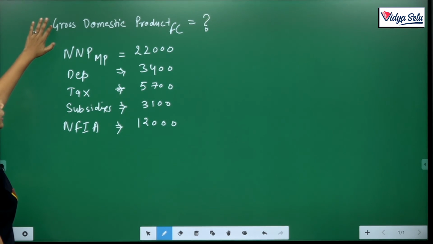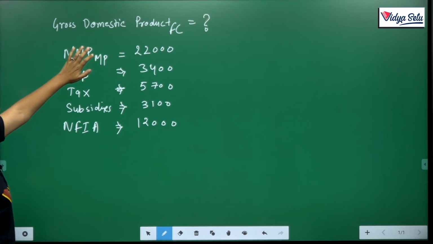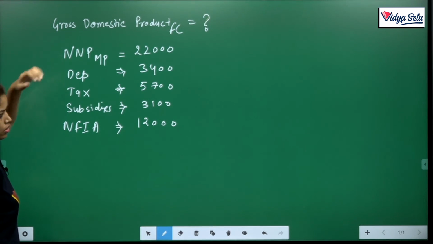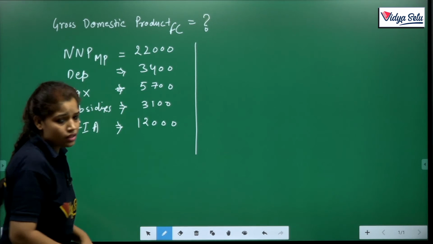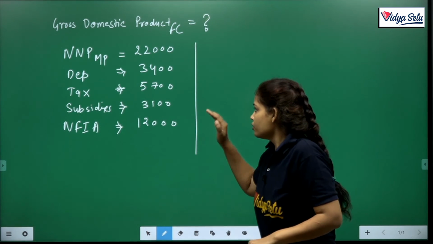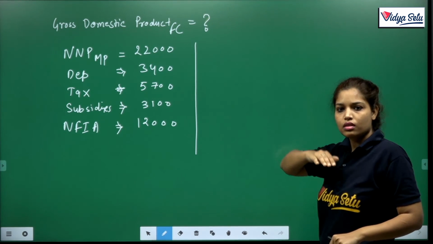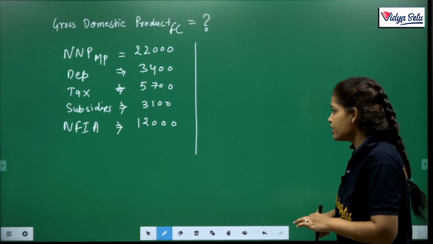So where we are on GDP NNP MP, and where we want to reach, we go from net to gross, the adjustments are reversed, because in a normal question we just solve where the adjustments are in sequence. Here the adjustments are reversed in case of reverse adjustment.